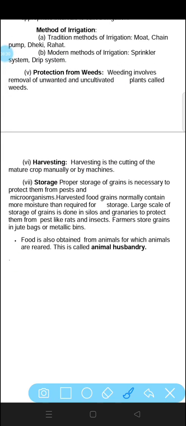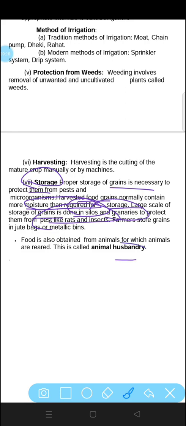After that comes storage. How are the grains stored? For storing the grains, we need to be a bit aware so that the grains do not get decomposed. Proper storage of grains is necessary to protect them from pests and microorganisms. Harvested food grains normally contain more moisture. So if there is moisture in the crop, it can decompose. Large scale storage is done in silos and granaries. Silos and granaries are used to store the crops, and to get rid of pests like rats and insects, we use matchsticks or sometimes neem leaves to protect them.